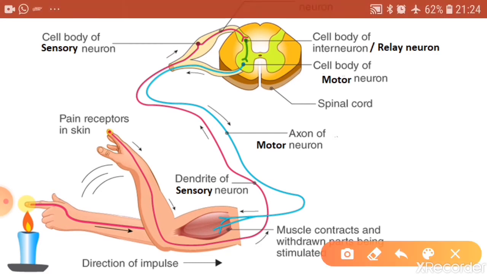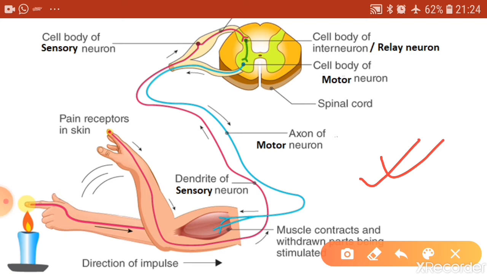The example shown is an example of spinal reflexes. Reflex actions are of two types. If the spinal cord is the center for reflex action, that is called a spinal reflex. But there are also some examples where the brain can be the center for reflex action, like the sudden closure of eyes when bright light is flashed.